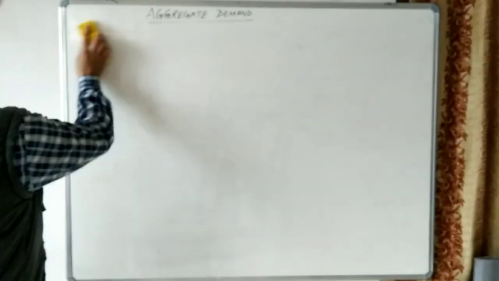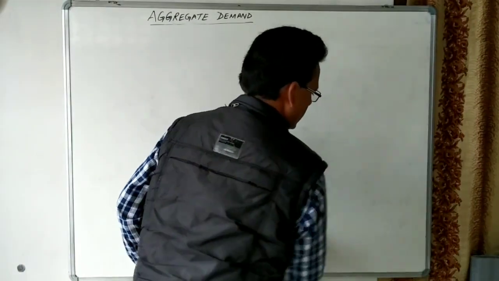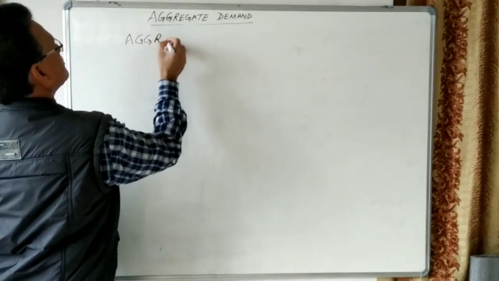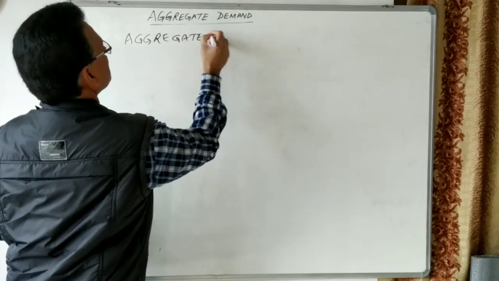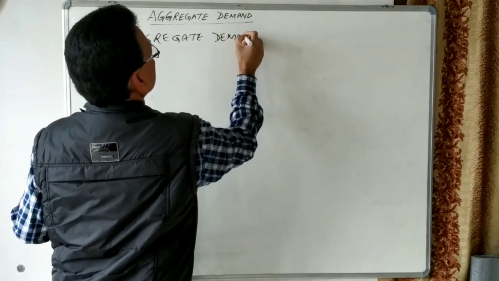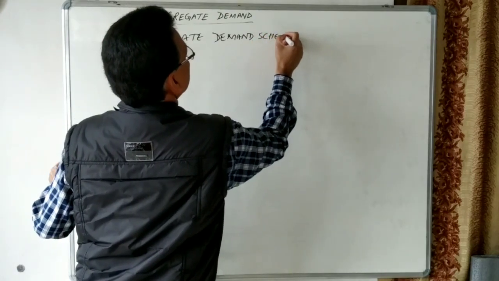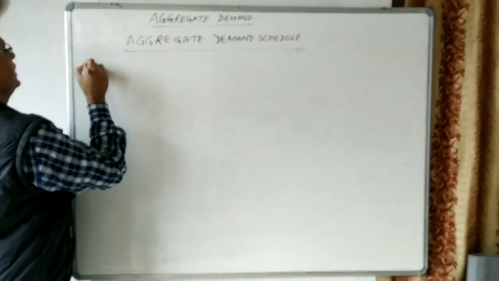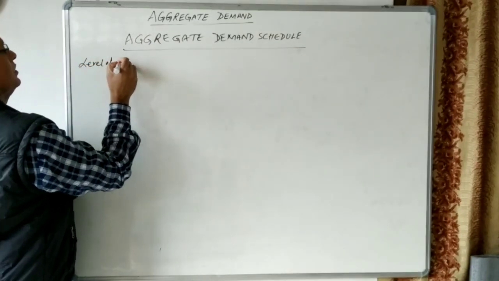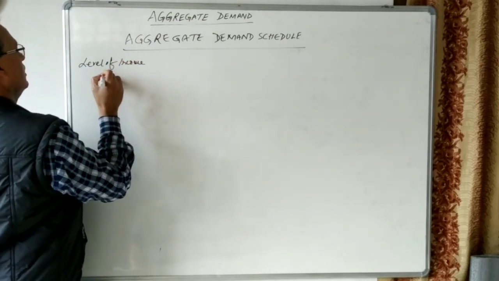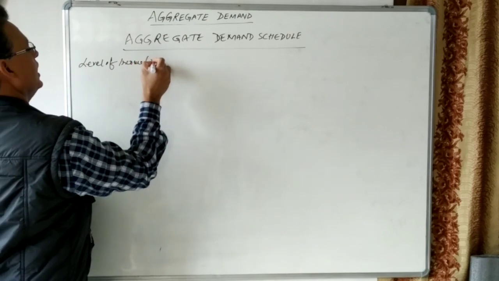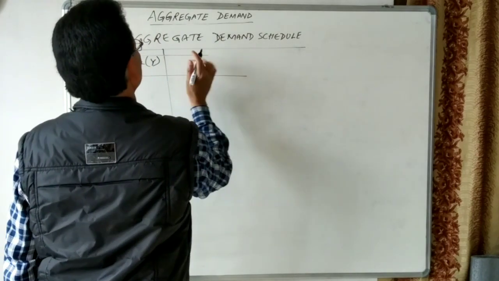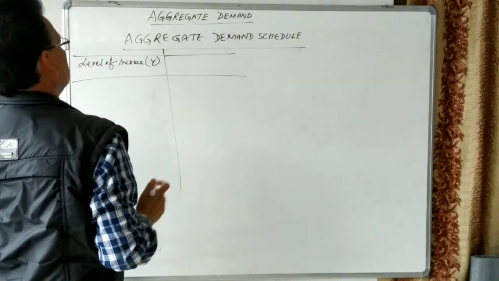Let us see the schedule. We can make the aggregate demand schedule. In the first column we can take the level of income, which we denote by Y. In economics, generally, Y is the term used for income.